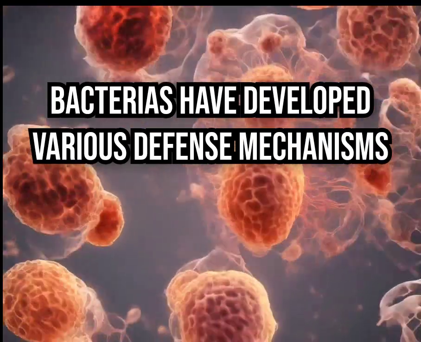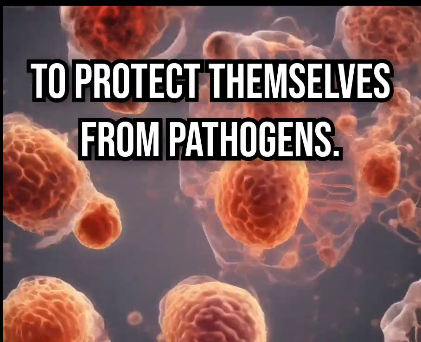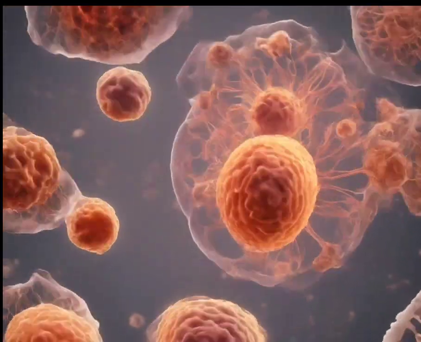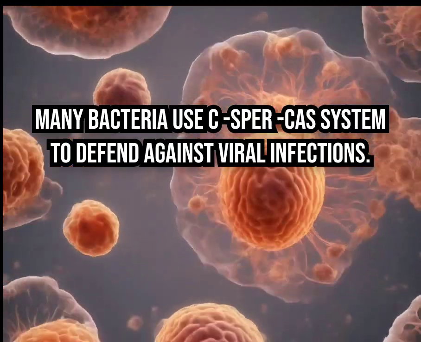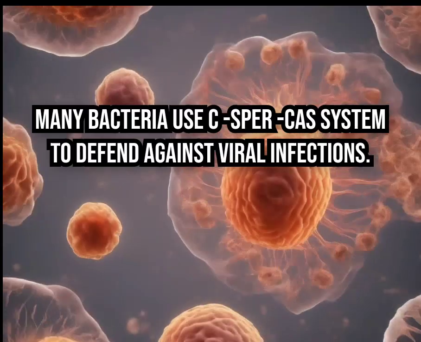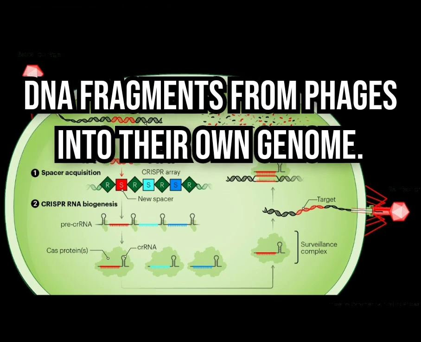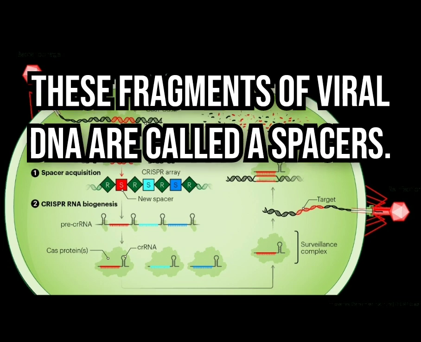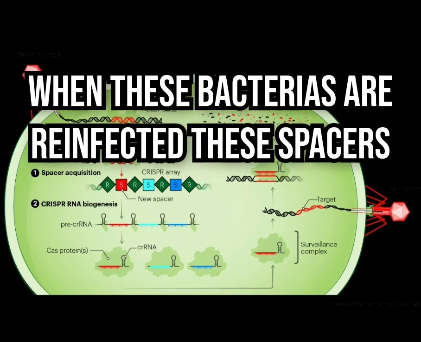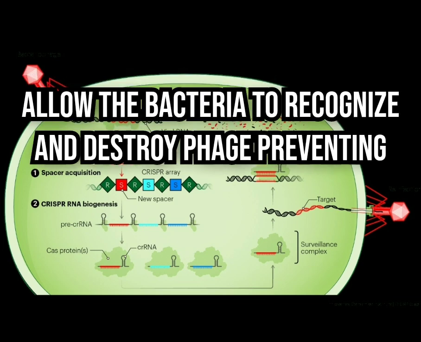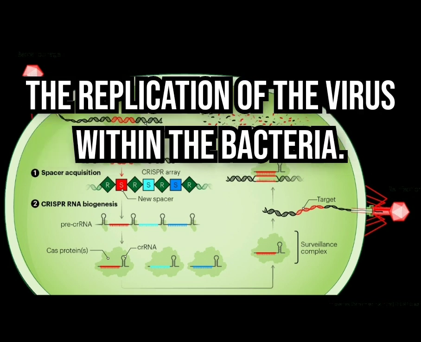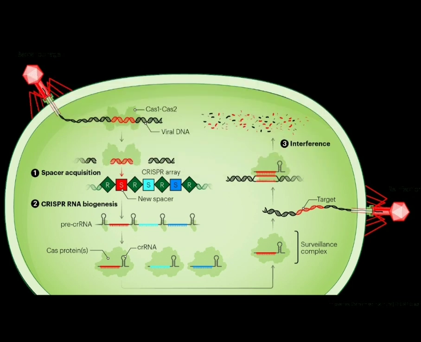Bacteria have developed various defense mechanisms to protect themselves from pathogens. Many bacteria use the CRISPR-Cas system to defend against viral infections. In the CRISPR-Cas system, bacteria incorporate short DNA fragments from phages into their own genome. These fragments of viral DNA are called spacers. When these bacteria are reinfected, these spacers allow the bacteria to recognize and destroy phage DNA, preventing the replication of the virus within the bacteria.